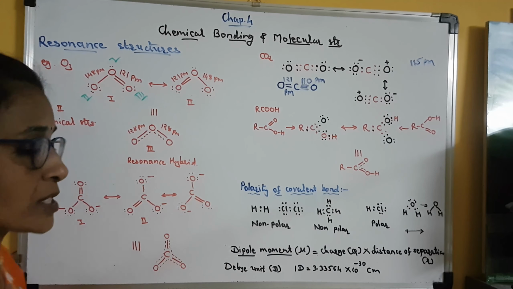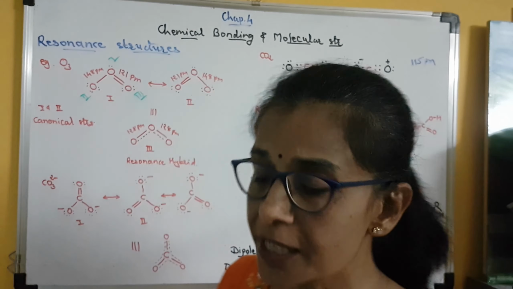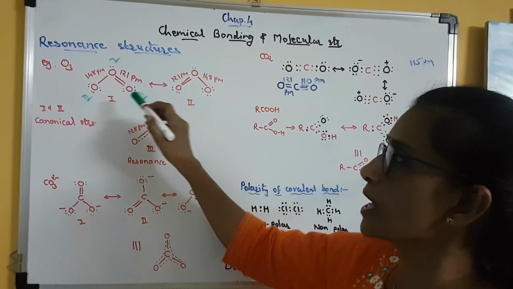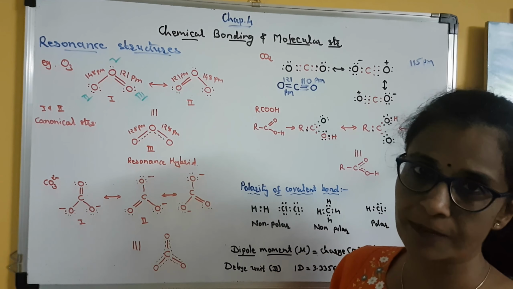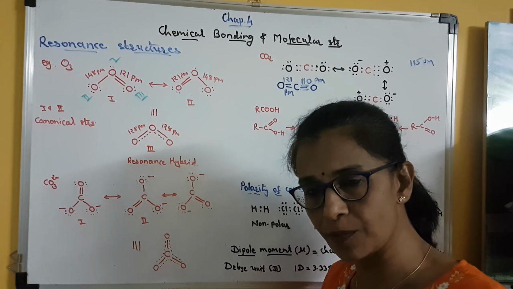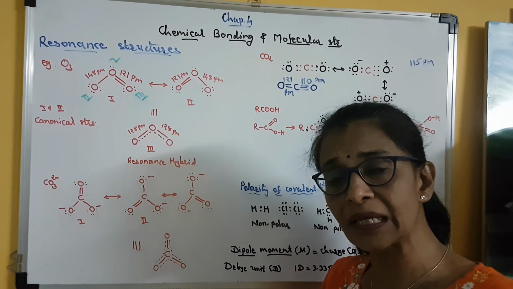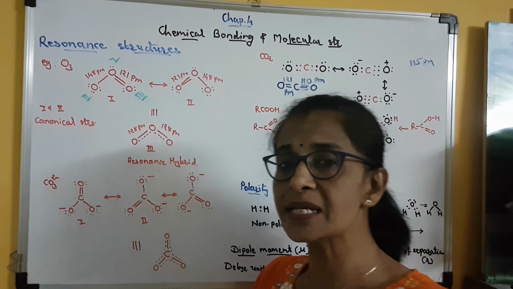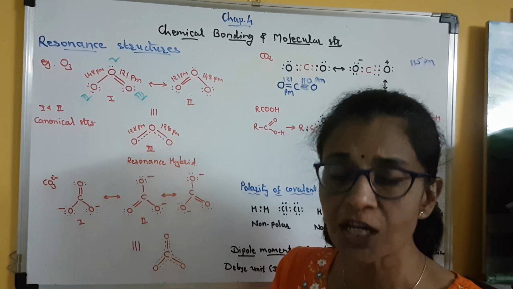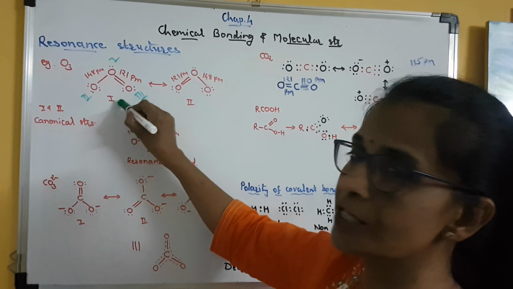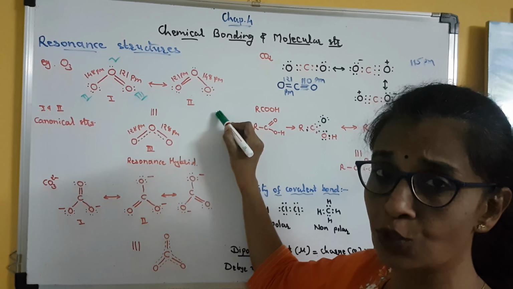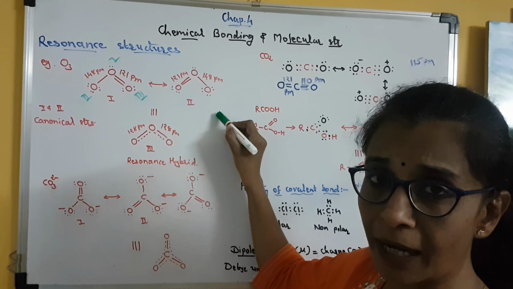Now why does this resonance hybrid have less energy? It is because in these two canonical structures there is interconversion of bonds. When a double bond is converting into a single bond and into a double bond, this interconversion is continuous and extremely rapid. So at any intermediate stage we cannot say that this is the structure of ozone or that is the structure of ozone. This interconversion, this resonance, is so fast and continuous.